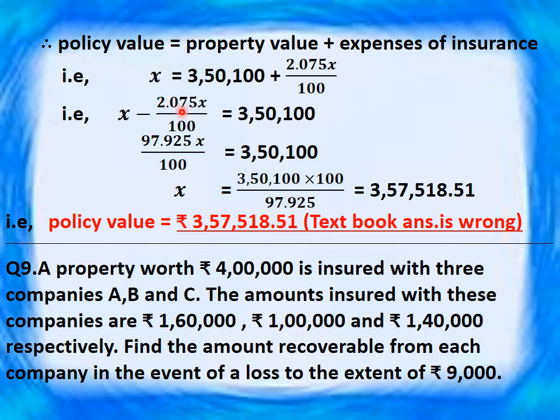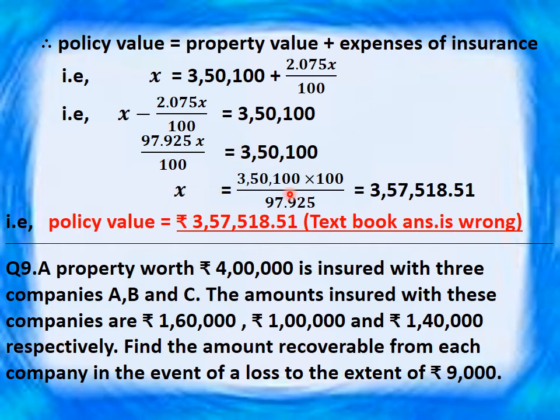Now on simplification, you can simplify this in your own way. I took this x as 100x upon 100 minus 2.075x upon 100. Then you will get 97.925x upon 100. On cross multiplication, you will get this value is equal to 3,50,100.